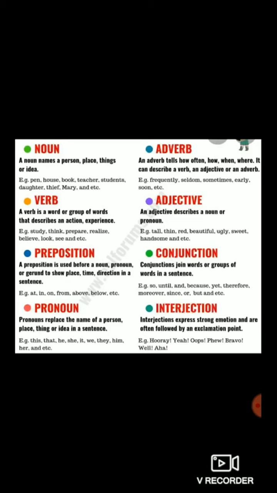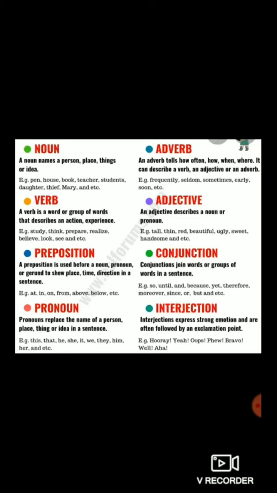Next, adjective. Adjective we have already studied in previous lectures. Adjective describes a noun or a pronoun. Example: tall, thin, red, beautiful. Rose is a beautiful flower. So rose is a noun because it is a name of a flower. But beautiful is an adjective because it tells something about the noun. How is rose? Rose is a beautiful flower. Ugly, sweet, handsome, etc. These are the examples of adjective.